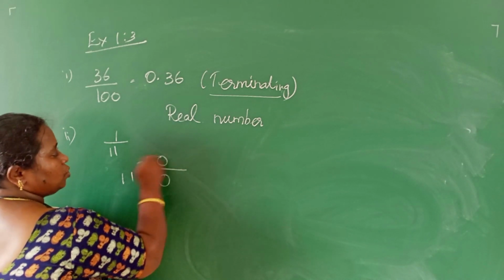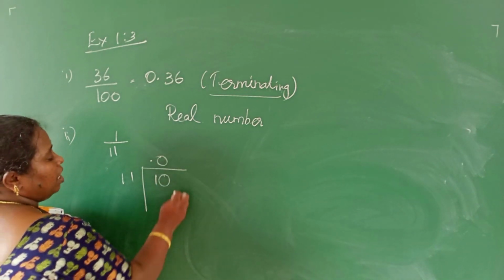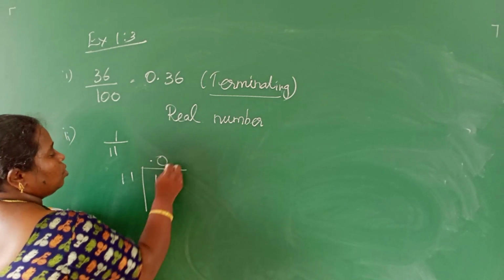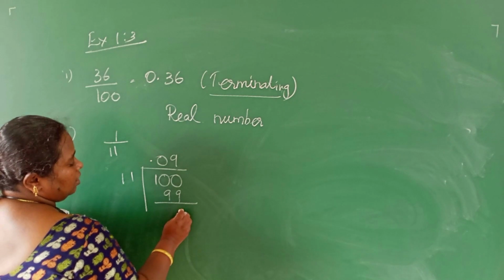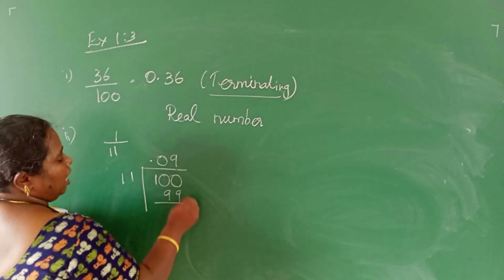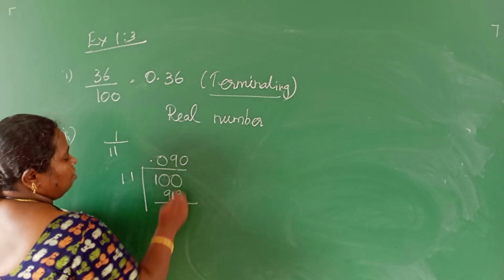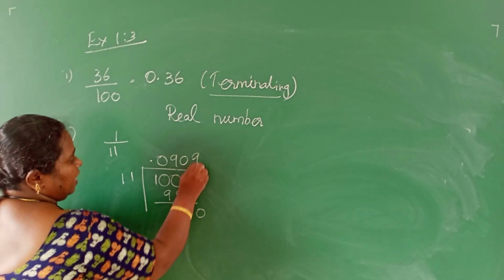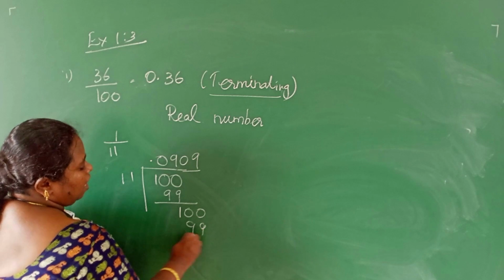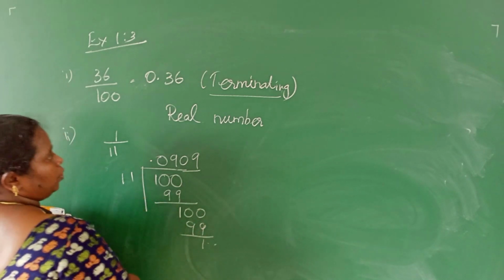So in the quotient also we have to add 0. Again add another 0. So 9 11s are 99. The remainder is 1. Again there is no 11 in 1, so you add 0. Then again 9 times 99. It keeps on going.